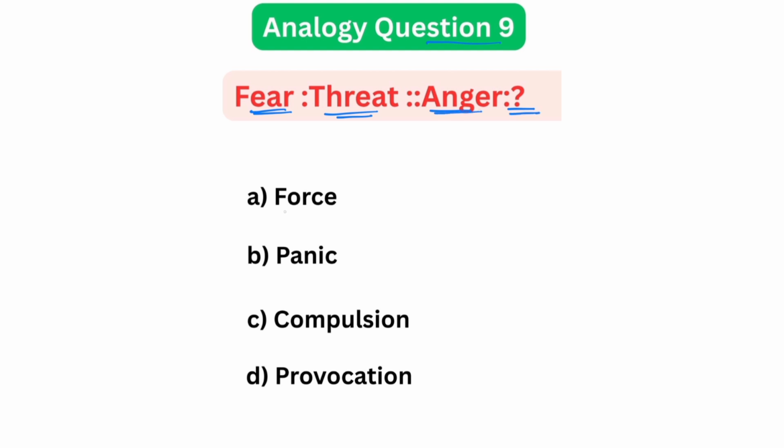Let's test. Does force cause anger? Not really. Does panic? That's just another emotion. What about compulsion? Compulsion is when you are forced to act, not what triggers anger. So, what's left? Something that provokes or triggers anger, that is provocation. The correct answer is option D, provocation. That's the perfect logic. Fear is to threat, anger is to provocation.